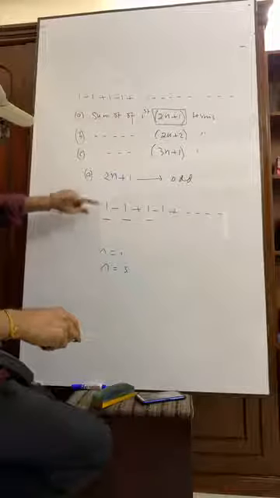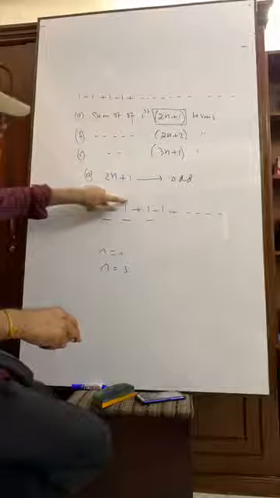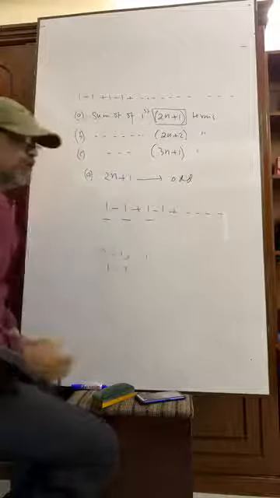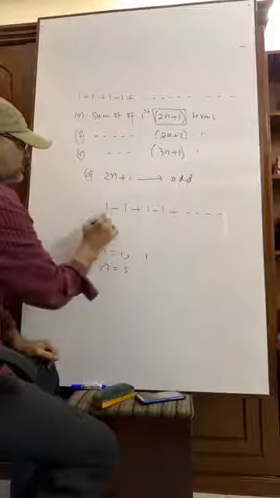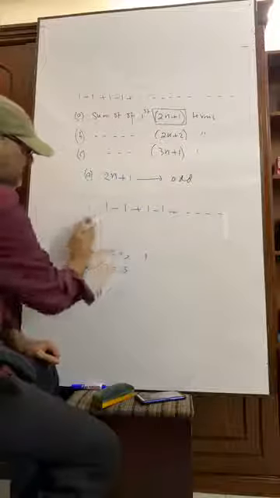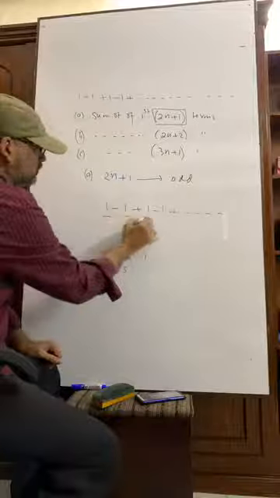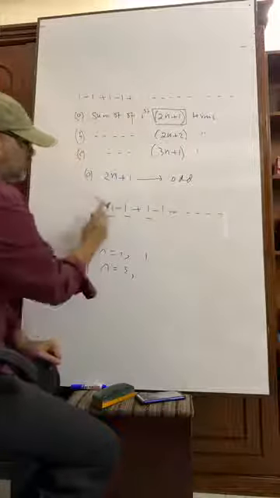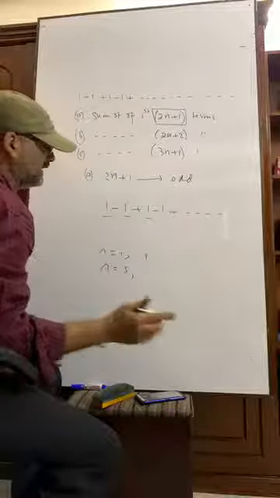What is their summation? 1 minus 1 equals to 0, so we are getting 1. That means when n equals to 1, the sum is 1. When n equals to 3, the 1 will be 1 and the minus 1 will be omitted and we will be left with only 1.